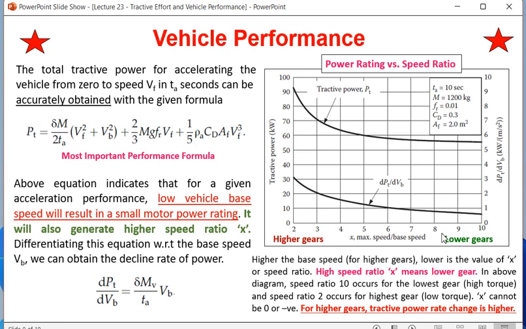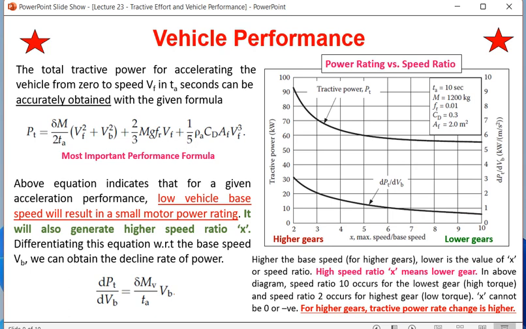Here you are finding base speed ratio x equal to 10. That means base speed is 10 times lower than the maximum speed. What is base speed? Base speed is the region up to which initially the torque is constant. So when I say x is equal to 10, base speed is 10 times less than the maximum vehicle speed.